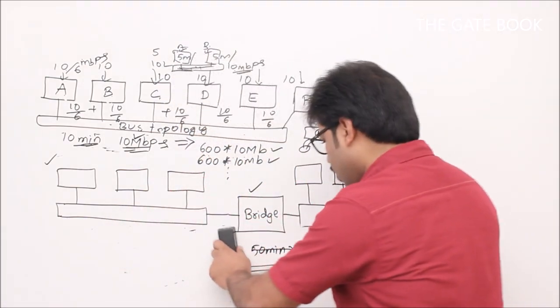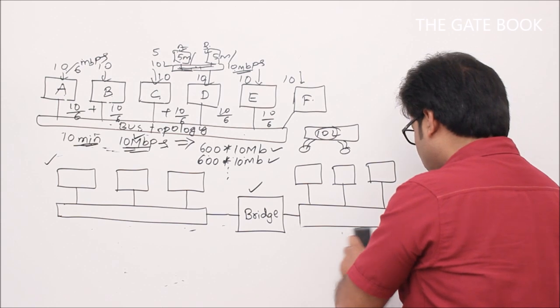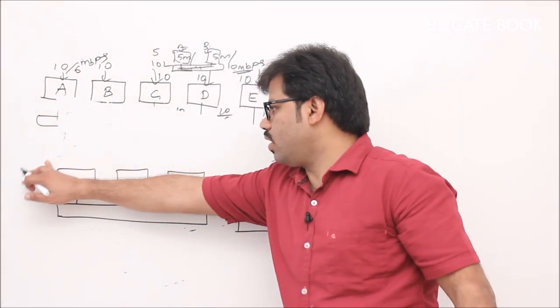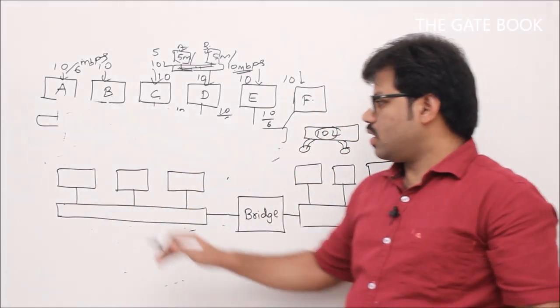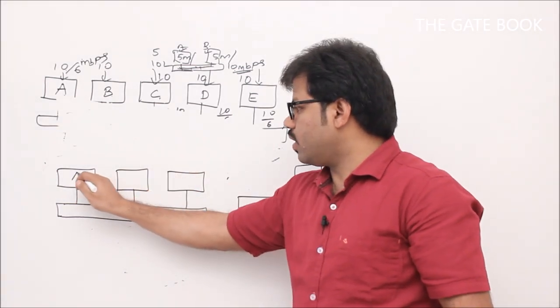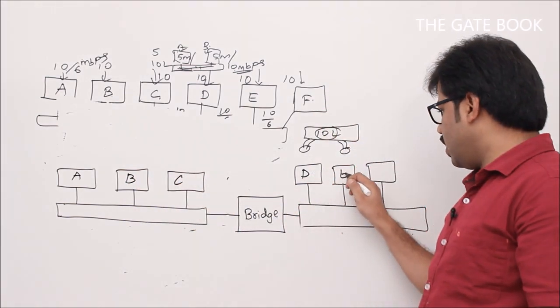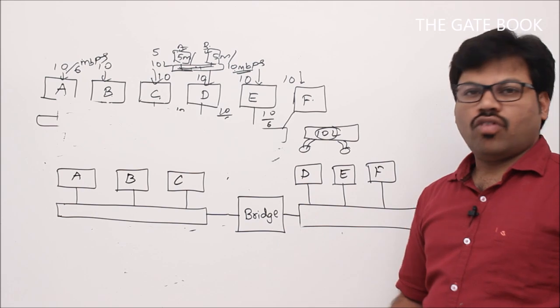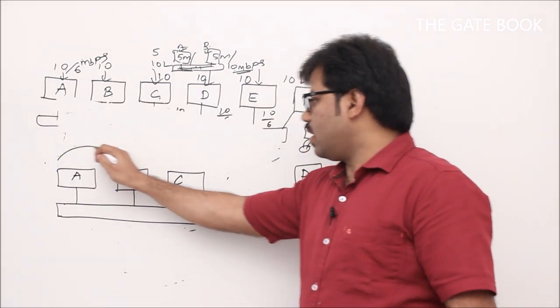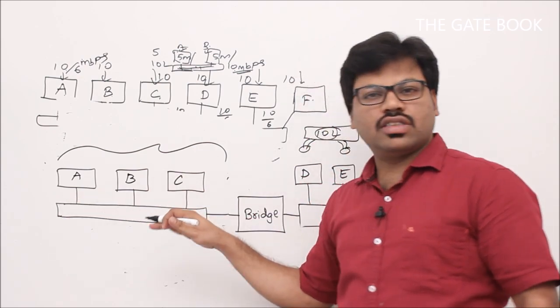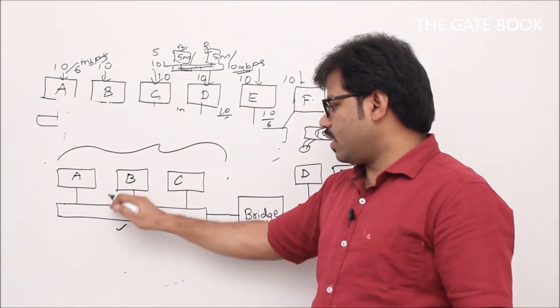So here, this is the connection, otherwise the model we are using for connecting the computers. Let's say you have again the same 6 computers, A, B, C, and here you have 3 devices, D, E, F, overall 6, right? What you do is, first of all take 3 systems and, using the bus topology, connect them.